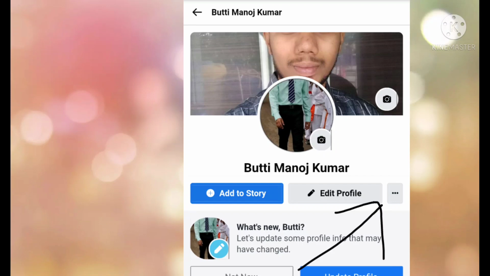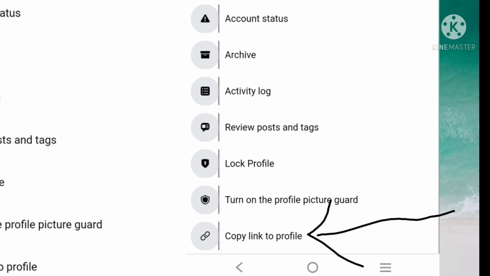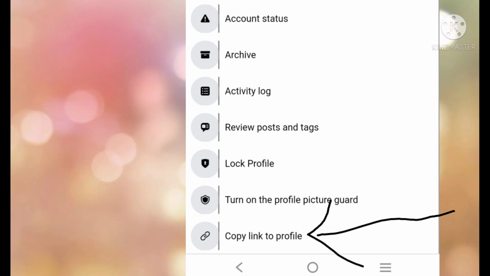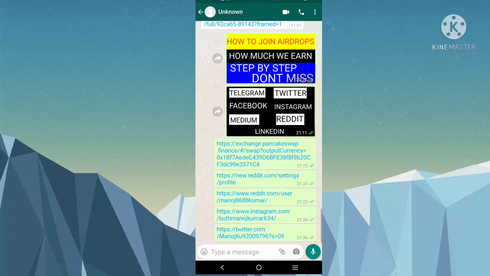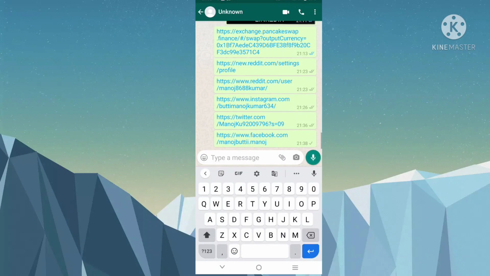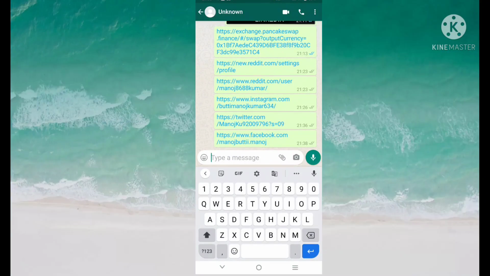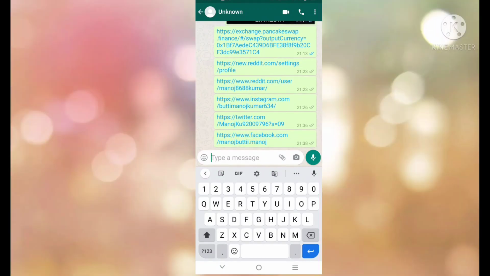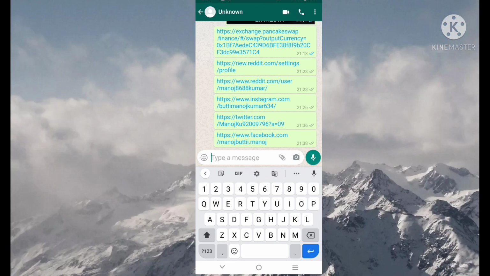After clicking on these three dots, you will find many options here: account status, archive, activity log. Just scroll down and you will find copy link to profile. So this is your profile link. Click on this copy link to profile. Copy that link and paste it in your WhatsApp somewhere, because you have to save all these profile links in one safe place. Suppose here I am saving all my profile links like Reddit, Instagram, Twitter, Facebook. Like that you save all your profile links in one place. So that will be easy.